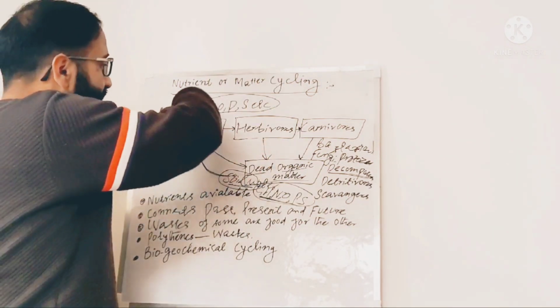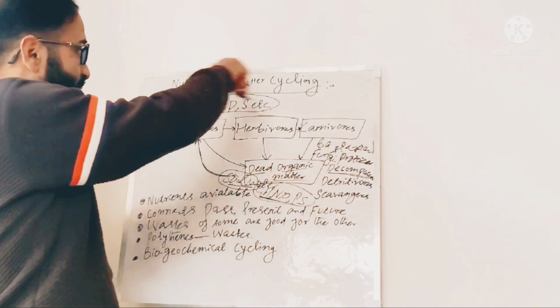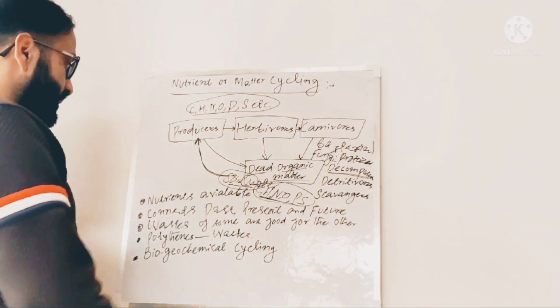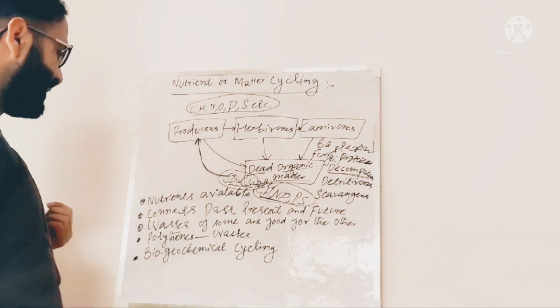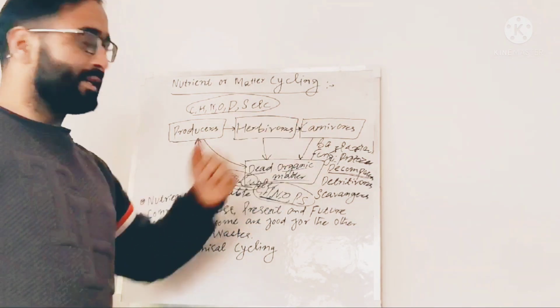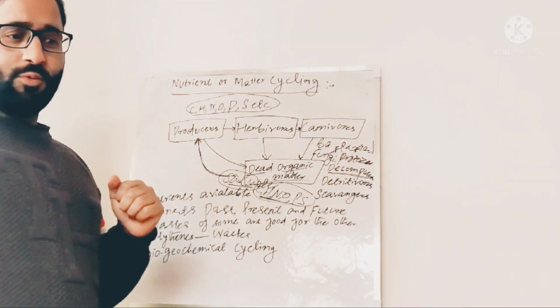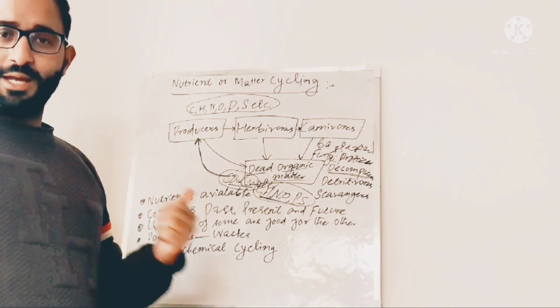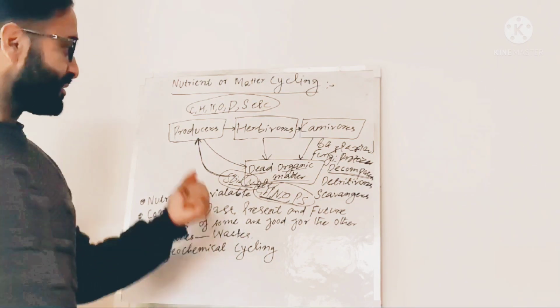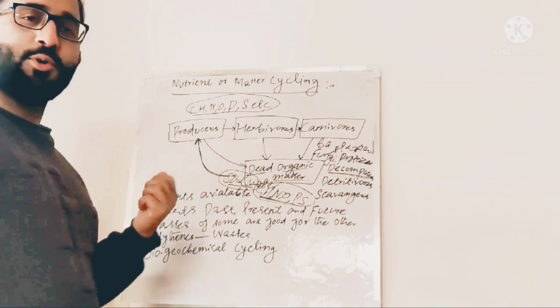So the cycling of these nutrient substances occurs, which we call nutrient or matter cycling. This nutrient cycling is very essential. If it did not occur, we would not see the diversity of animals or species present on the earth, because all these nutrients would be locked up.